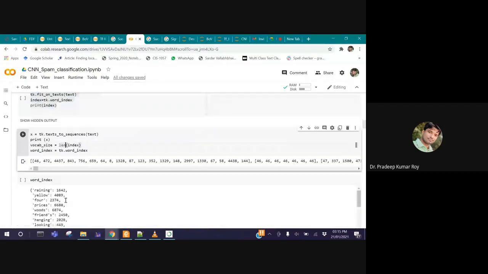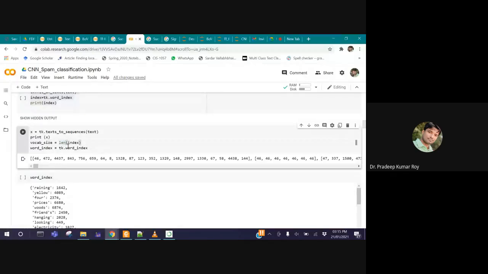See here what we have. For each and every message, this is one message we have. Then the second message starts from here, 46, 46. This is the second message, and so on. Every message is represented, or you can say encoded, with integers.